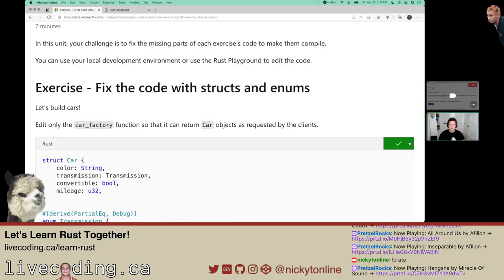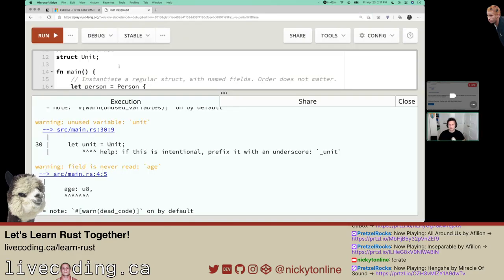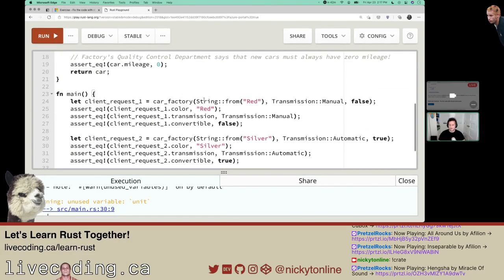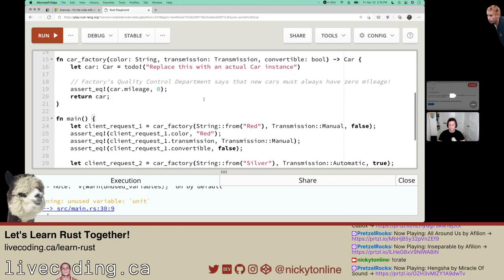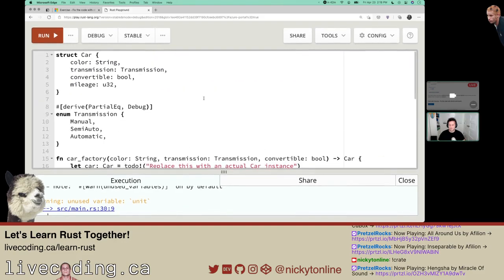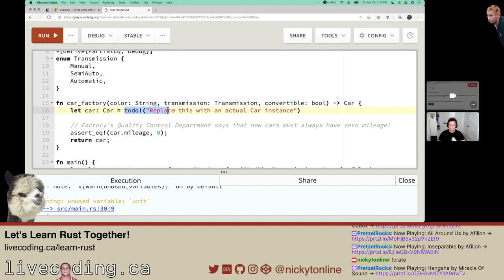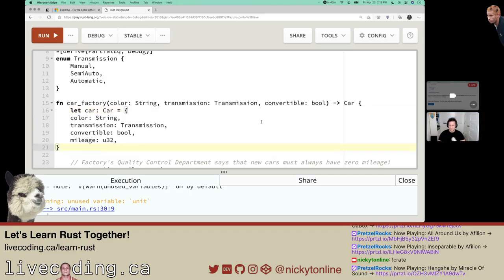Let's copy this. Let's go to the playground. Paste it. Function main. And we need to put in a car. Let's see, color. Say aqua blue, sure.